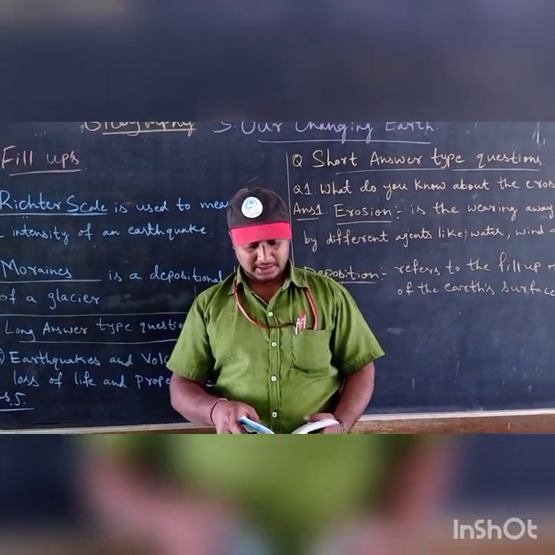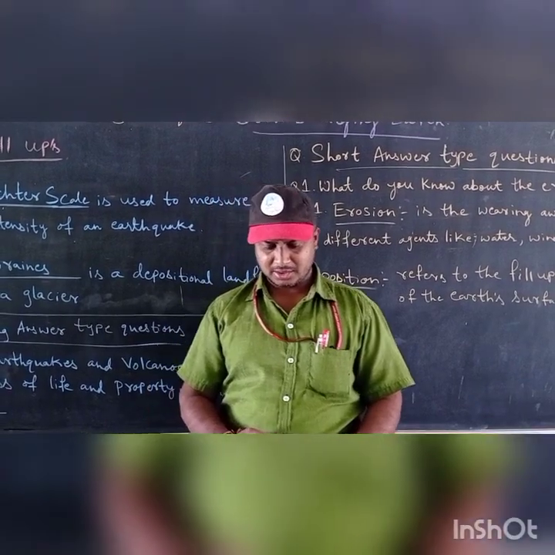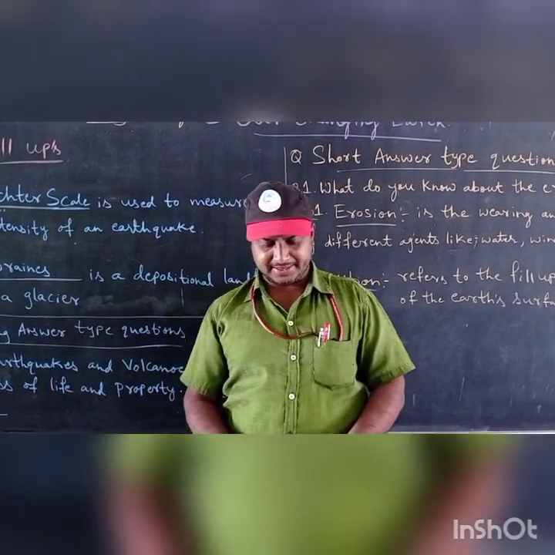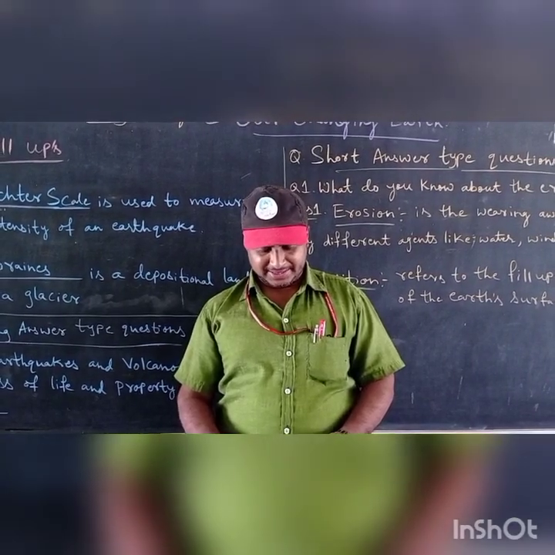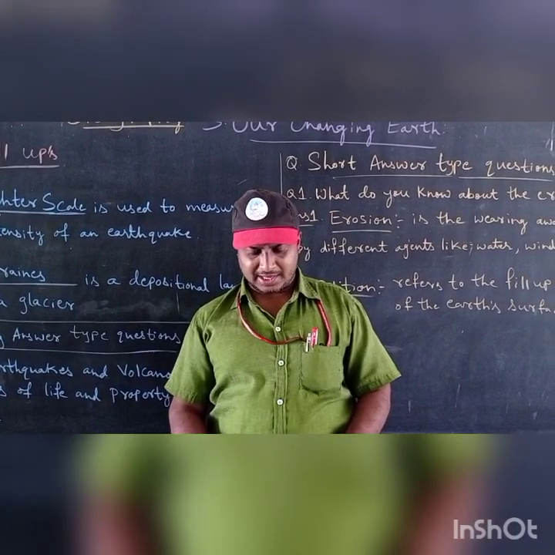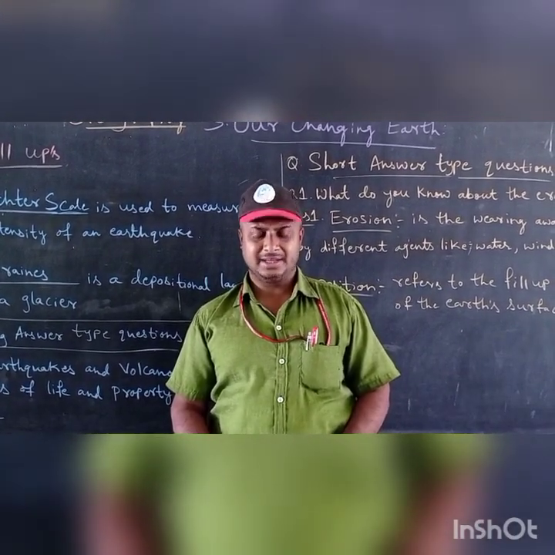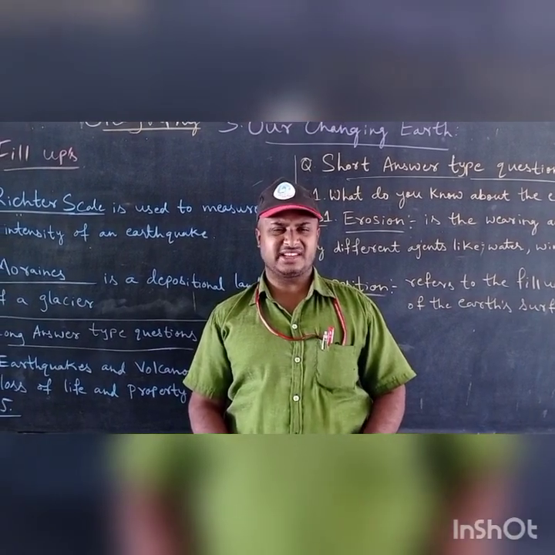Earthquakes and volcanoes cause huge loss of life and property to human beings. In that you write, first point, earthquakes and volcanoes are sudden and they are natural hazards. They occur suddenly.